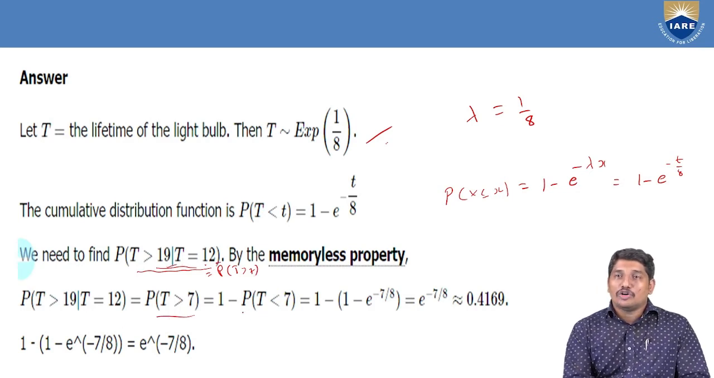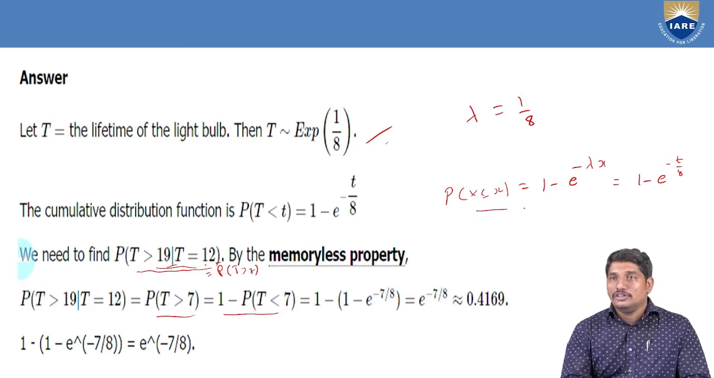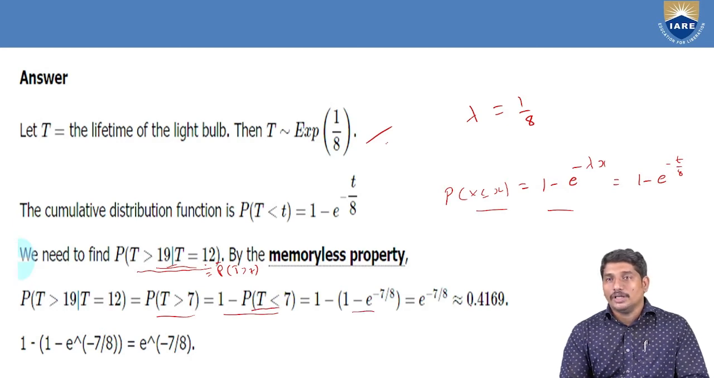And by using the complementary probability, this equals 1 minus P of t less than 7. And according to this formula, we can write P of t less than 7 as 1 minus e power minus 7 by 8.